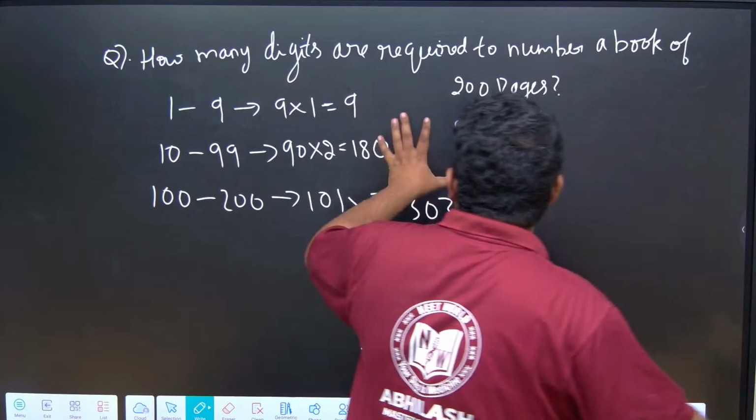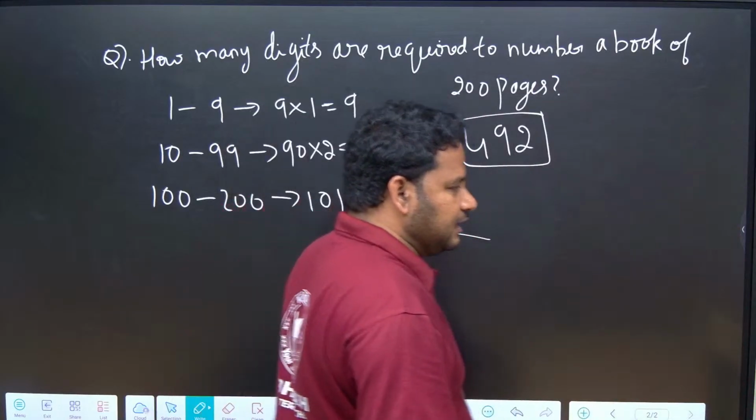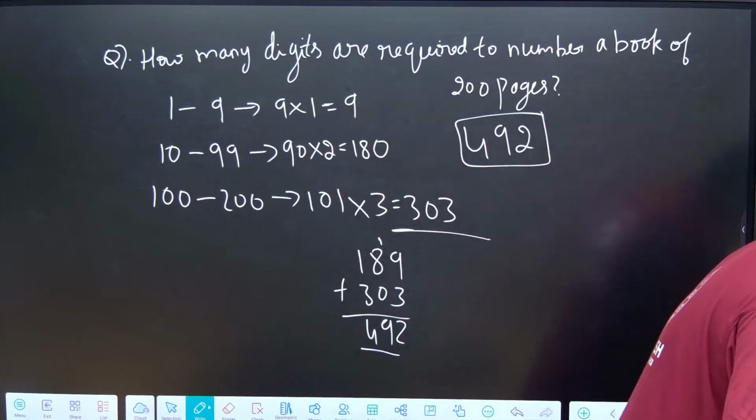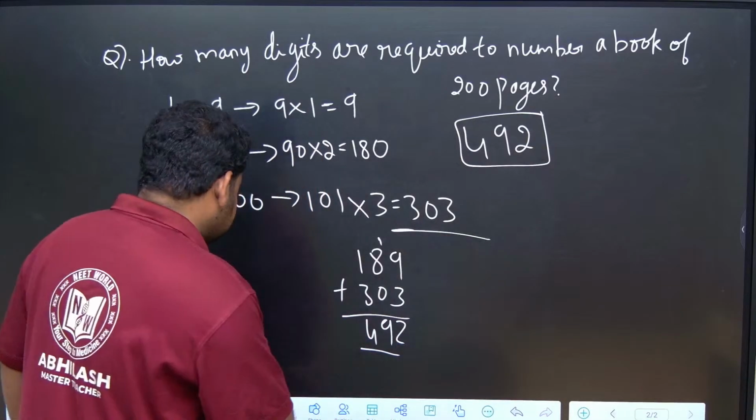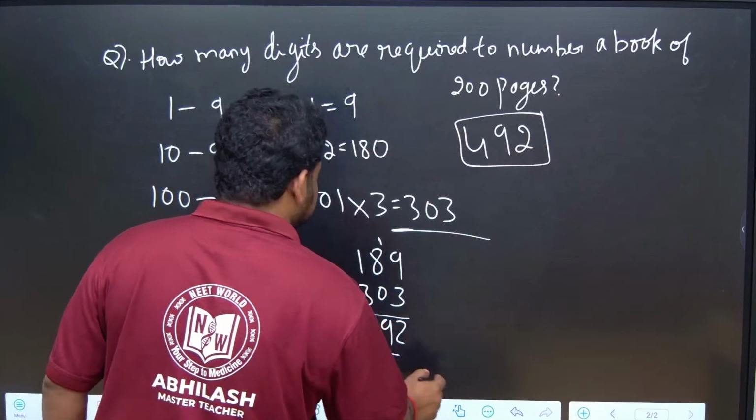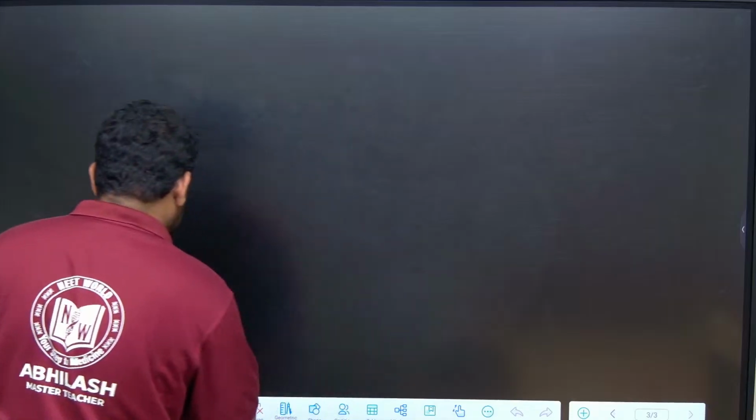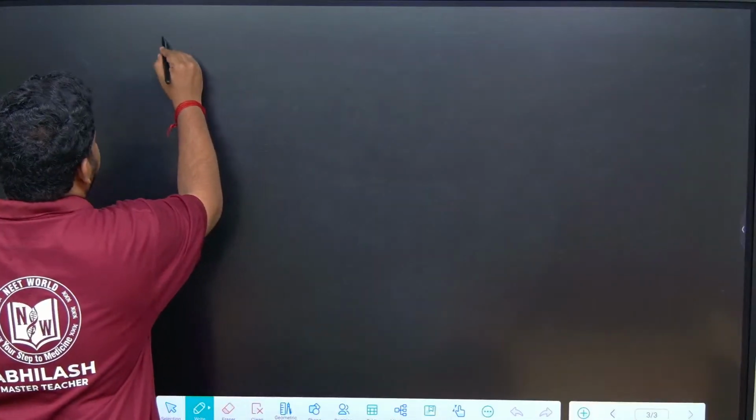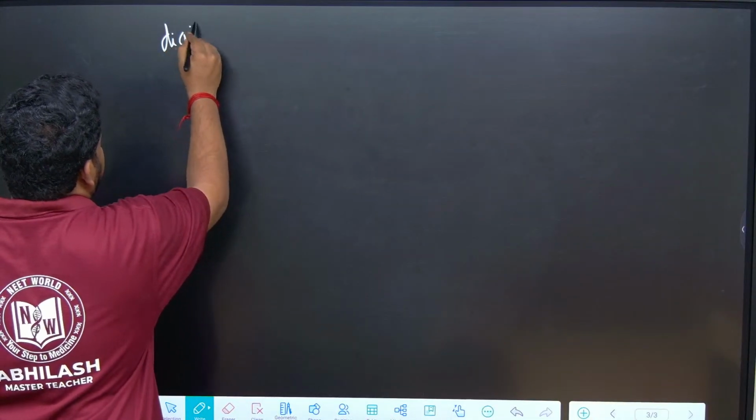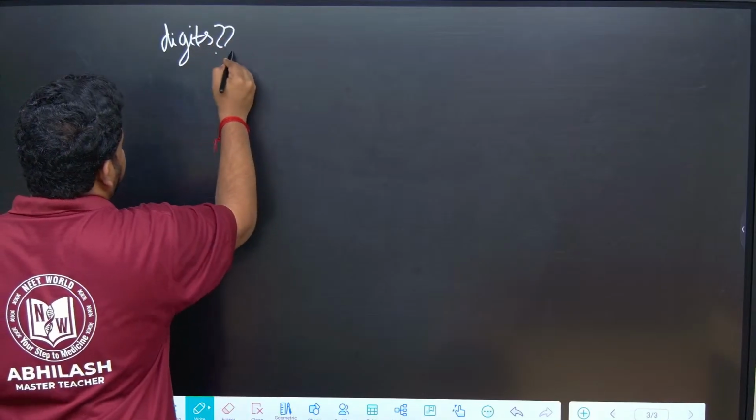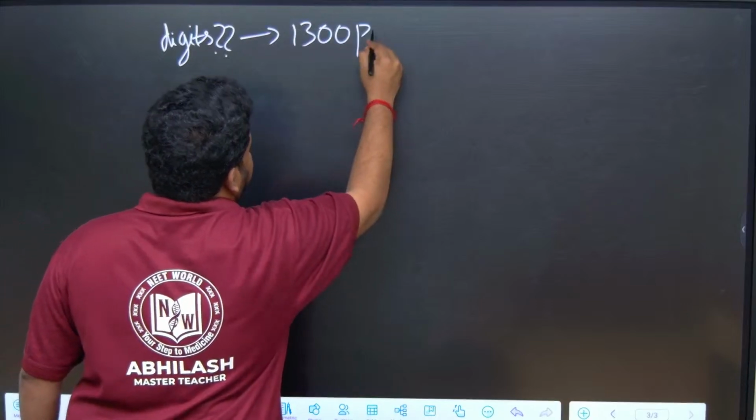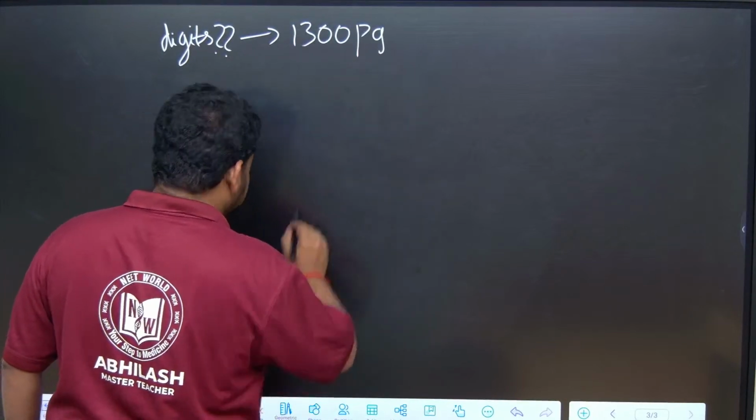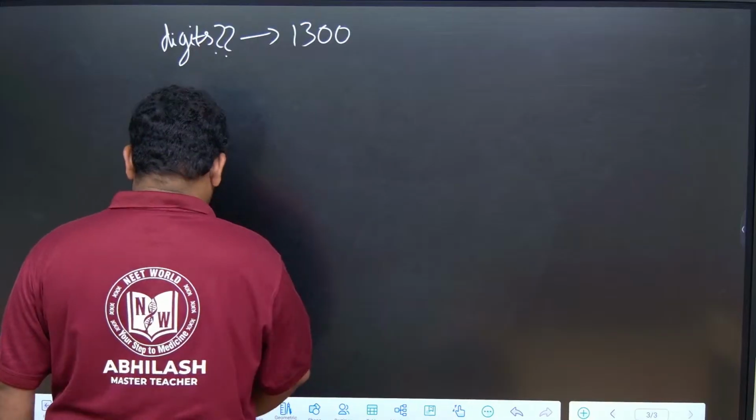Okay, similar question. Another question that is asked is: how many digits are required to number a book having 1300 pages? I am writing the question in short form; this is an examination question.